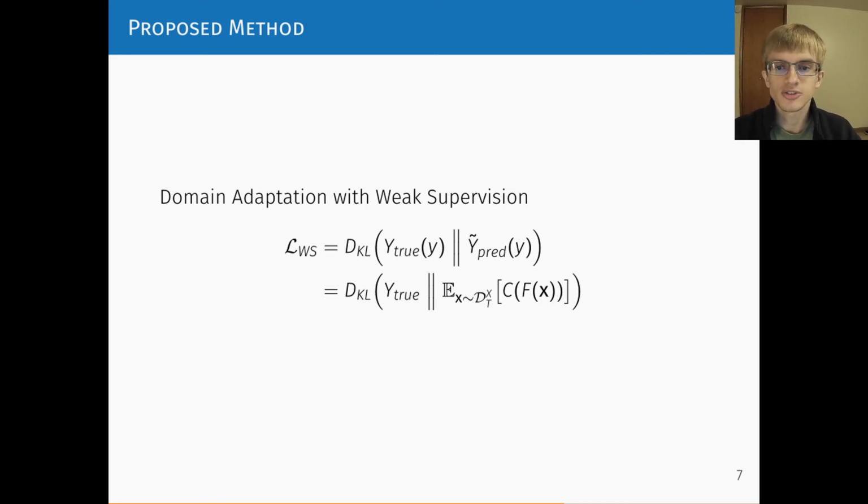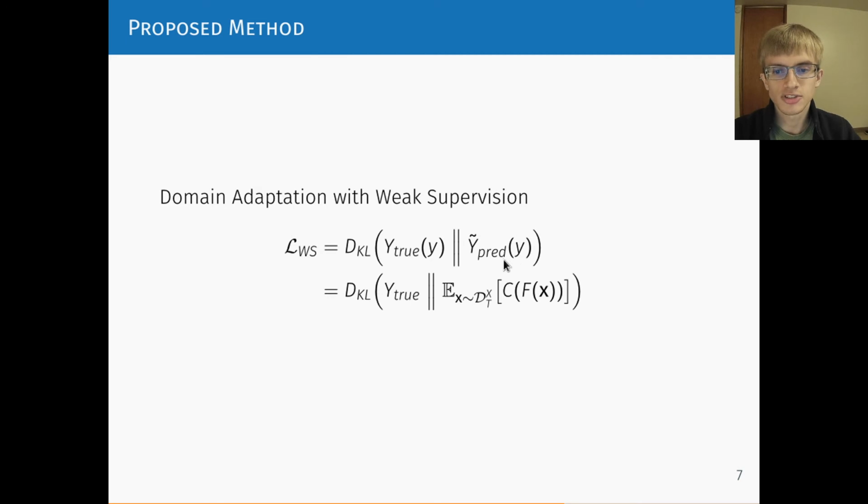So in addition to the domain invariance objective from the previous slide, our method will also select parameters that result in predicting the right amount of cooking, sleeping, etc. for the target domain. The true label proportions are represented as P of y, or here shown y true. In other words, what's the probability that we have a sleep label, a cook label, etc. We minimize the KL divergence between this known label distribution for the target domain and the estimated label distribution from the model on the target data.